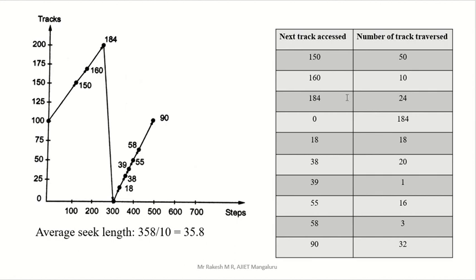So again, the average seek length is calculated in the same manner. Add all these numbers on this side, not this side, and divide by the total number. Here the total number is 1, 2, 3, 4, 5, 6, 7, 8, 9, 10. So 358 divided by 10. Why did we get an extra number? This one, 0. That's why 358 divided by 10 is equal to 35.8. So this is your C-SCAN method.